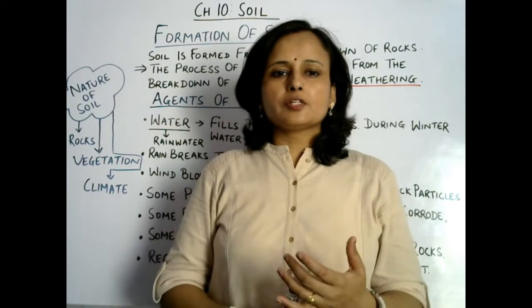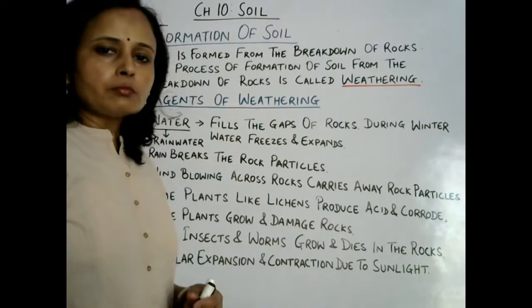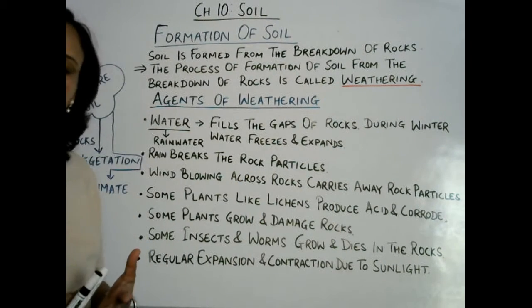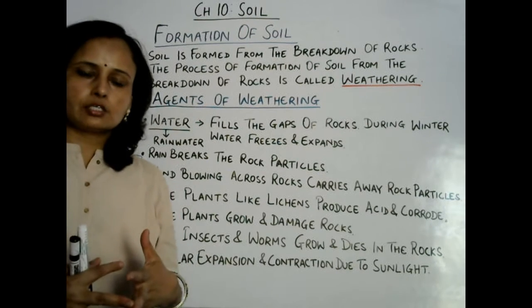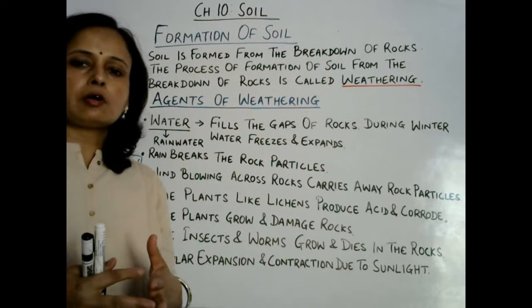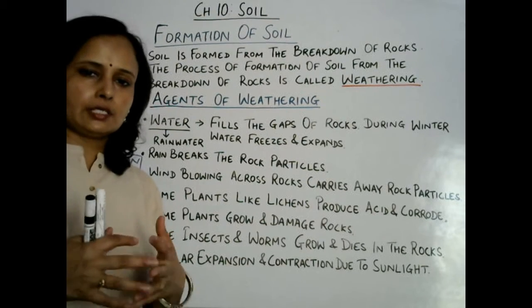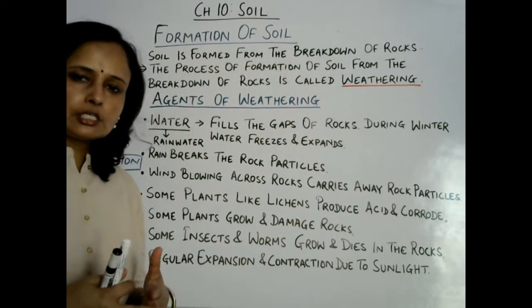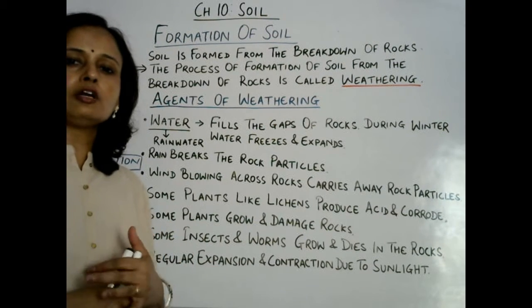Okay, so first of all, what is soil formation? Soil is formed from the breakdown of rocks. Okay, how is soil formed? By the breaking down of rocks. So basically soil depends upon the rocks that are found in a certain area, that decides the type of soil of a certain place. Okay, and the process of formation of soil from the breakdown of rock is called weathering.